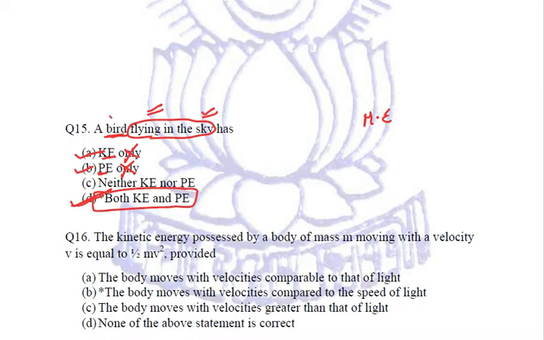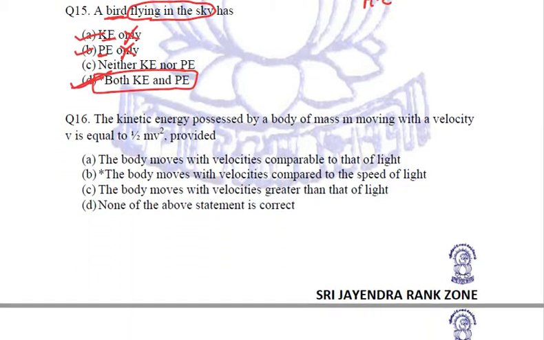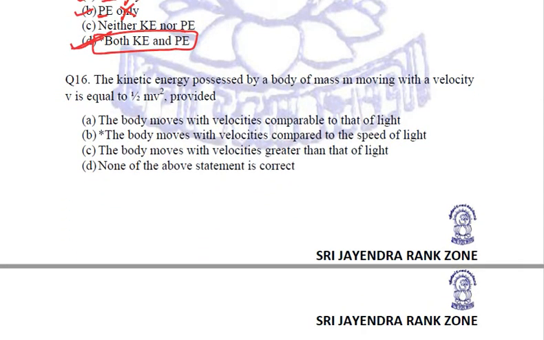If instead of a bird we had been given a helicopter or an aeroplane, the answer would have been the same. Any flying object in the air possesses both kinetic as well as potential energy. So should we move to the next question? Let's come to question number 16.